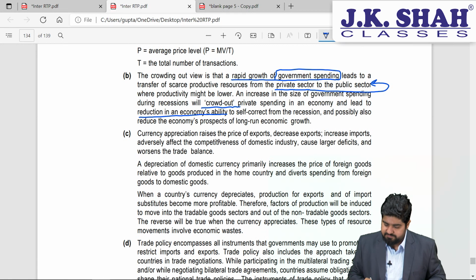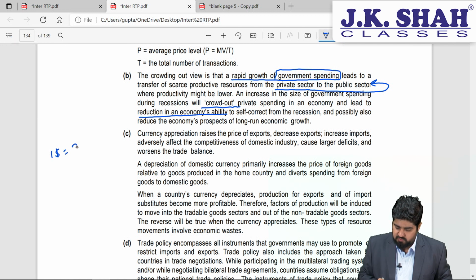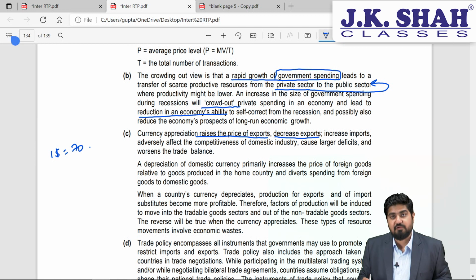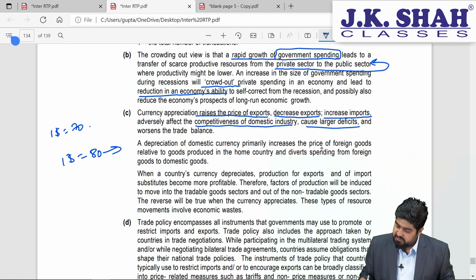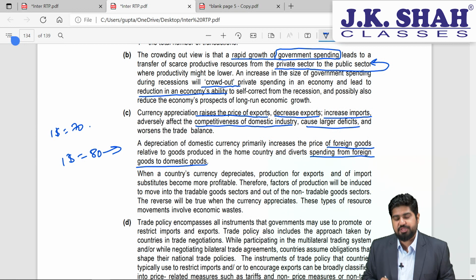Currency appreciation, that is $1 is equal to 70 rupees, will raise the price of the exports and it will decrease the level of exports as I mentioned. It will increase the level of imports, adversely affect the competitiveness of the domestic industry, and it can also cause larger deficits. Depreciation, that is $1 is equal to 80 rupees, will increase the price of foreign goods in the home country and divert the spending from foreign goods to domestic goods because of the inflation in the economy.